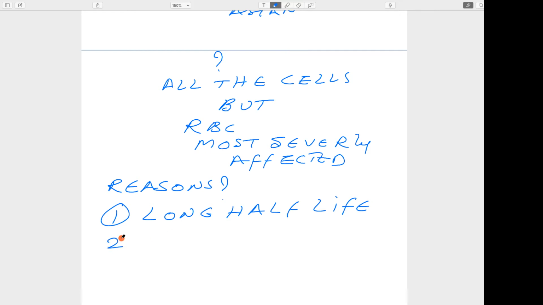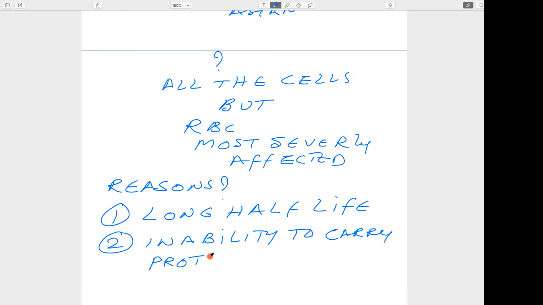The second aspect is that RBC doesn't have mitochondria and nucleus, so they are unable to carry out protein synthesis, and the damaged proteins cannot be replaced. That is the reason RBC is most susceptible.